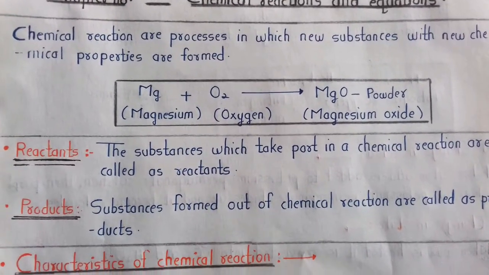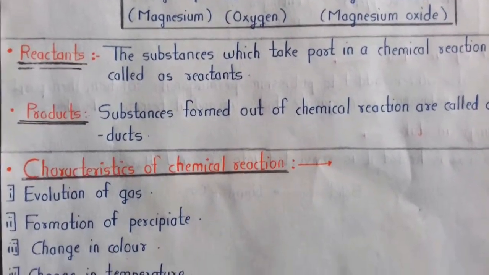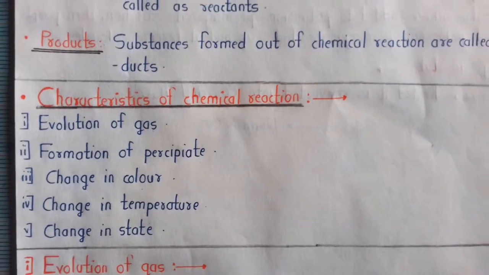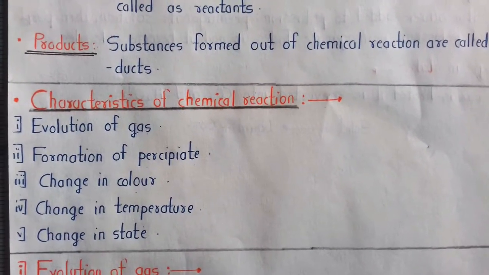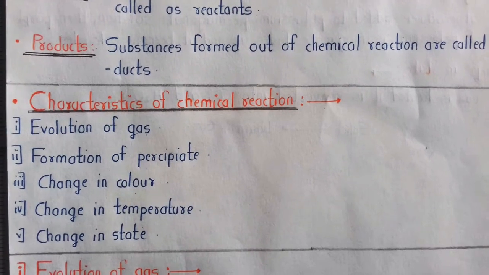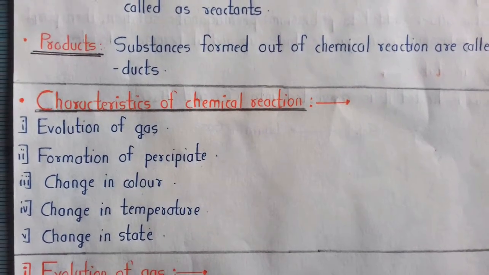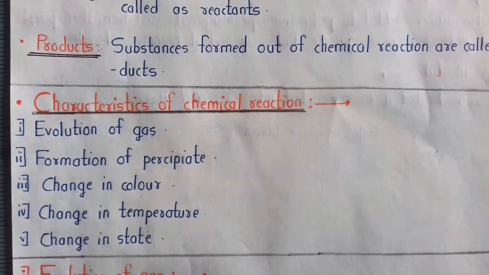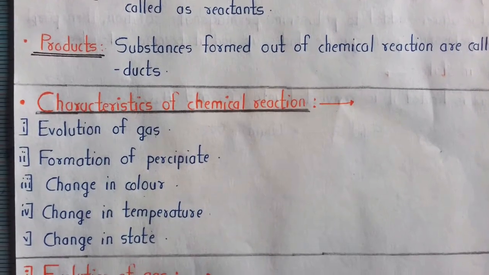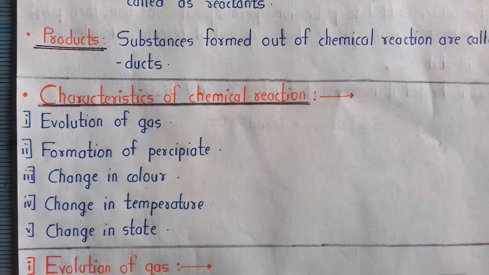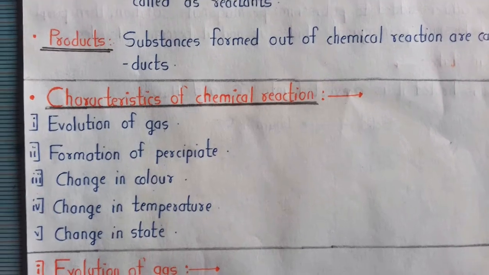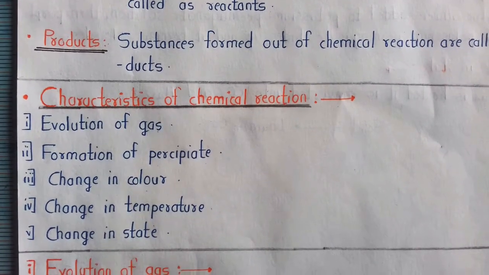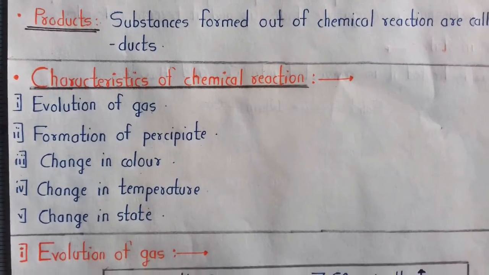Characteristics of chemical reaction. Characteristics of a chemical reaction are the easily observable features which take place when a chemical reaction happens. Some of the characteristics of chemical reaction are evolution of gas, formation of precipitate, change in color, change in temperature, and change in state. We will see all these characteristics one by one. Let us start with evolution of gas.